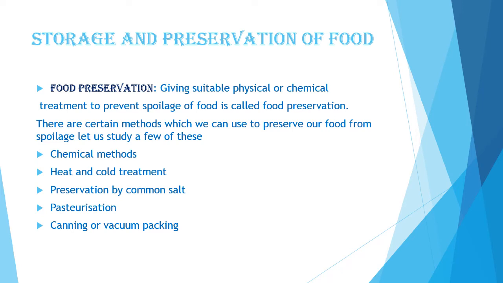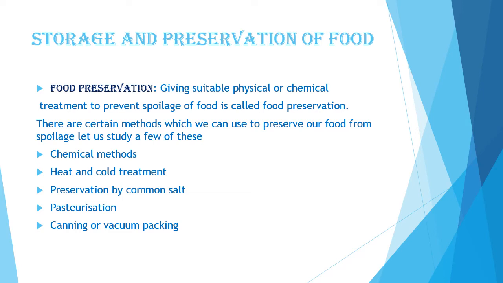Now, cold treatment by cooling or freezing the food item. Food like fruits, vegetables, meat and cooked food are kept at low temperature in the refrigerator or deep freezers to prevent their spoilage. Low temperature prevents the spoilage of food because it retards the growth of microorganisms.